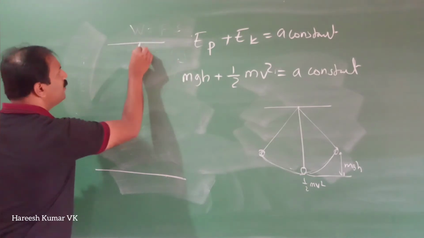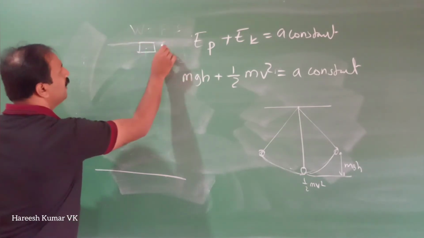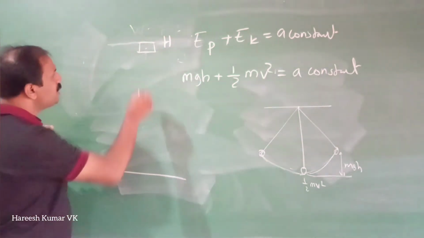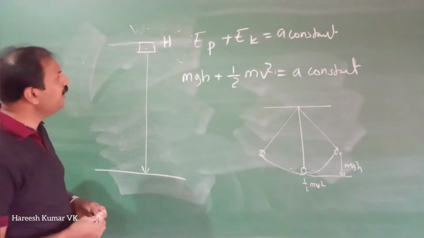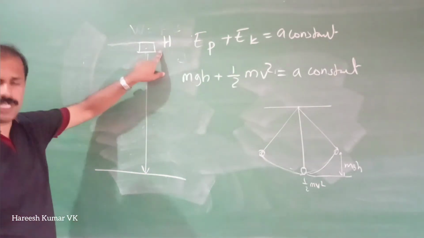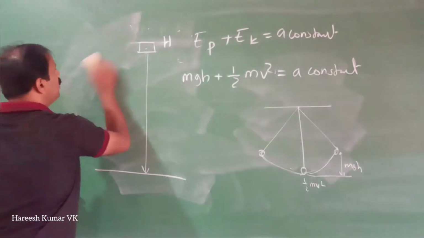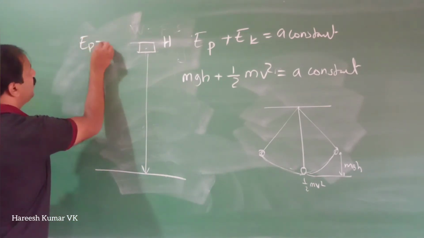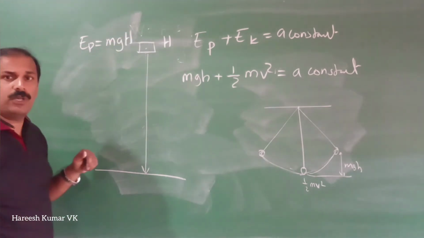Now one more simple example. Think of one object here; this is your floor, and the object is at a height, let it be capital H. Now this object is falling down. If you think of the top position, what about its energy? It will have potential energy. How much will it be? The potential energy EP is equal to mgH.